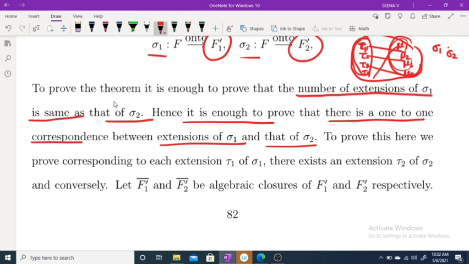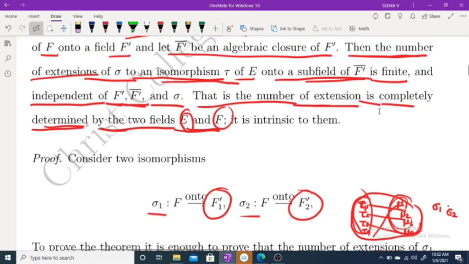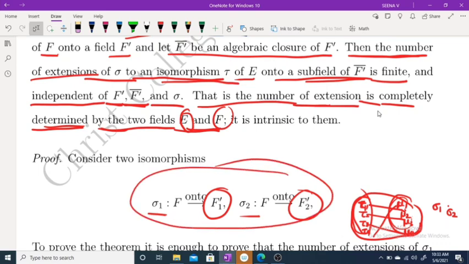Clear? What we have to prove? Listen carefully. We have to prove the number of extensions is independent of sigma and F dash closure. So we are considering two isomorphisms on F onto two fields, and if we prove the number of extensions of sigma 1 and of sigma 2 are equal, then our result is true.